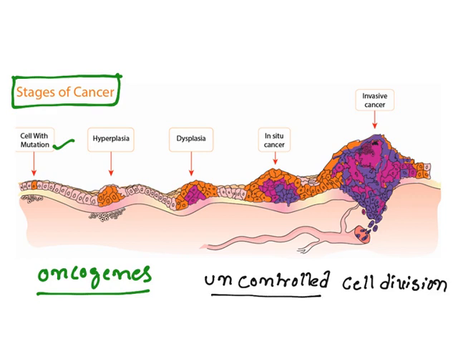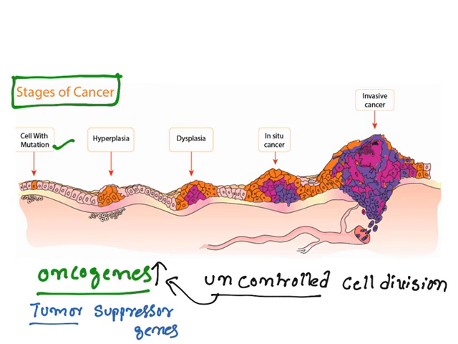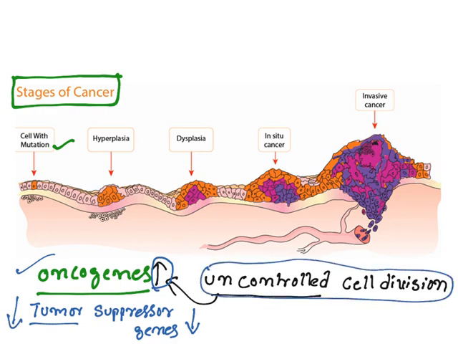So the loss of control is because of either oncogenes' increased expression, or cancer causing genes' increased expression, or there is a reduction in tumor suppressor genes. See, as the name indicates, tumor suppressor genes, the job is to reduce tumor formation. But unfortunately in cancer, these genes are less expressed, whereas oncogenes are highly expressed. So what happens with that? Oncogenes are activated, whereas tumor suppressor genes are silenced. And the result is uncontrolled cell division. And this uncontrolled cell division is what results in hyperplasia. Hyperplasia means increase in number of cells.